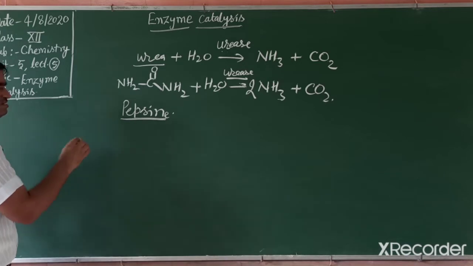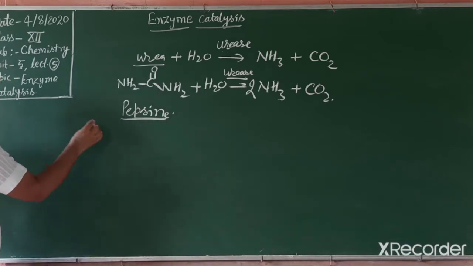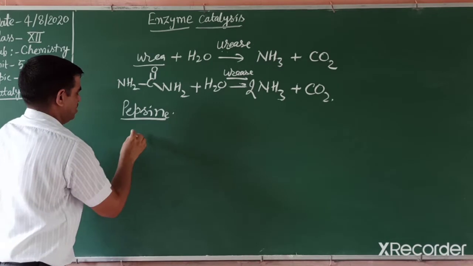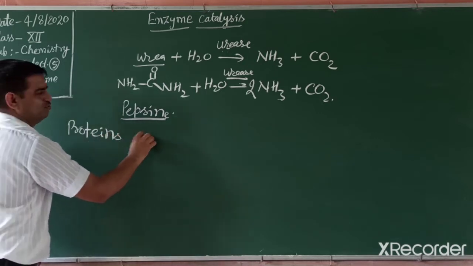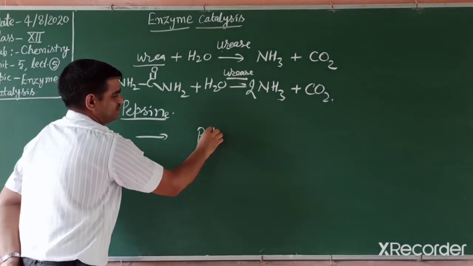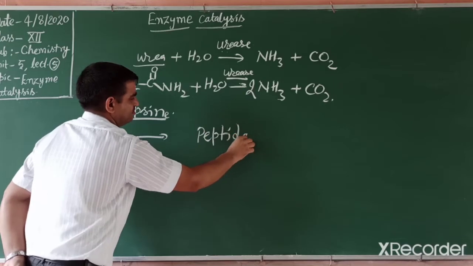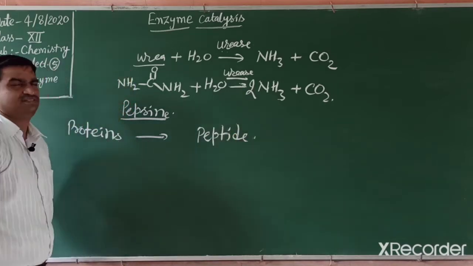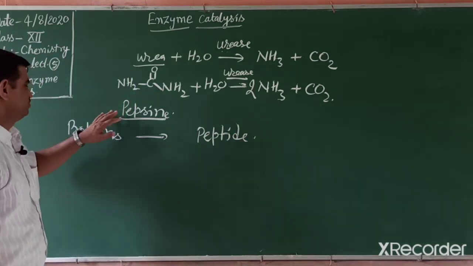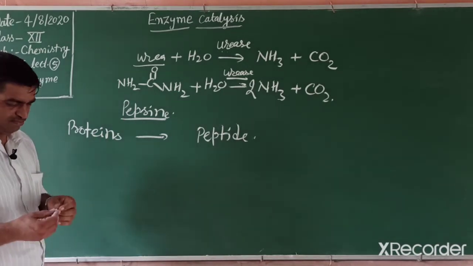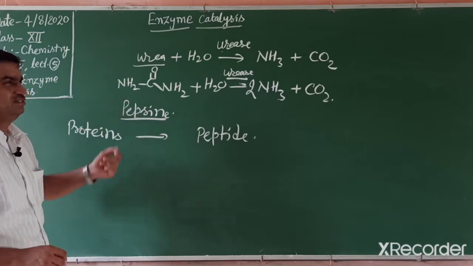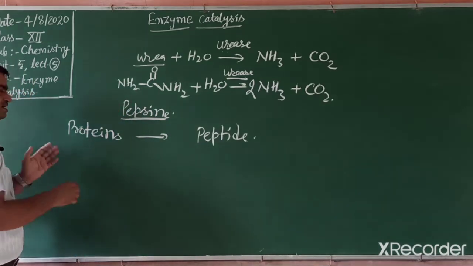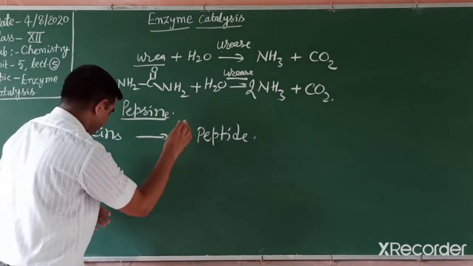This digests, in our stomach wall, proteins into peptides. How can we remember this enzyme, students? Pepsin, what is its role? This comes many times in 10th class and in 12th biology also. What is the role of pepsin? This digests proteins into peptides.